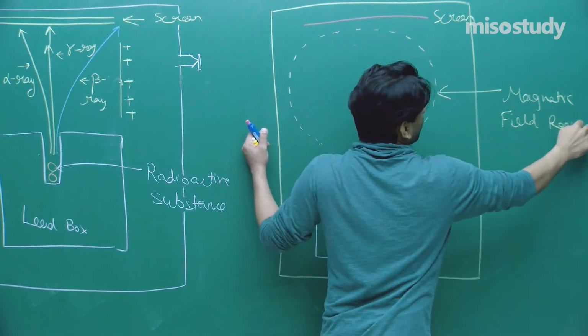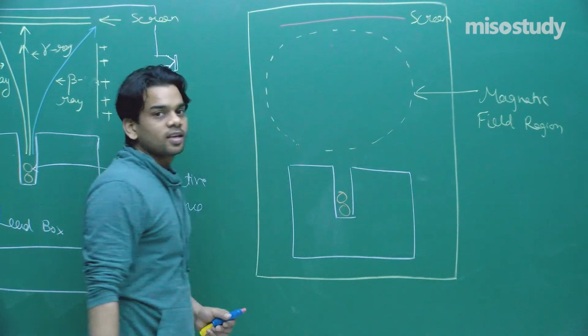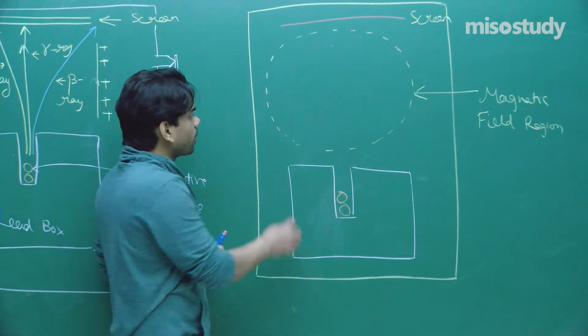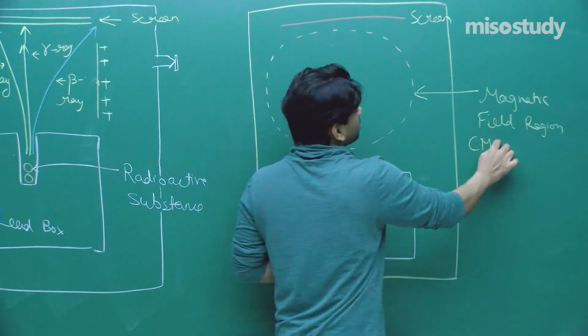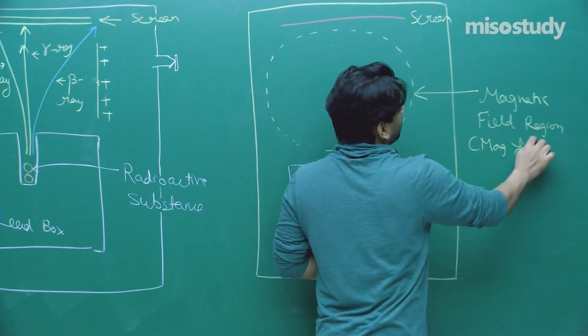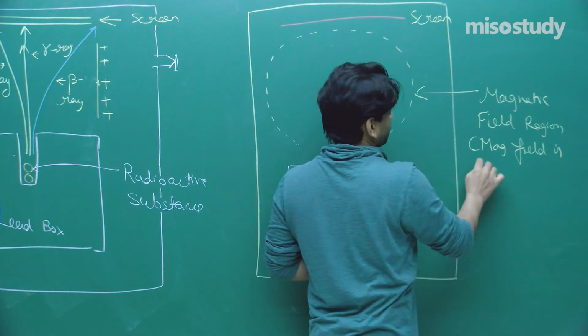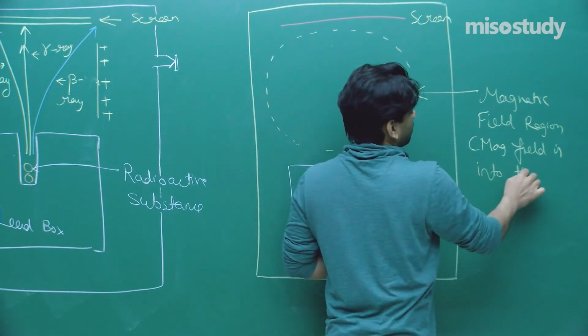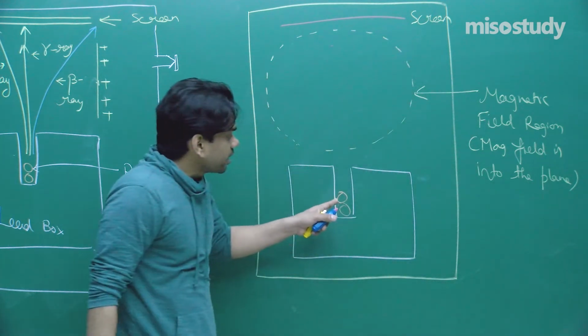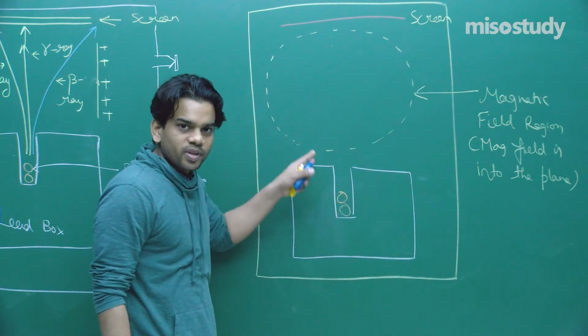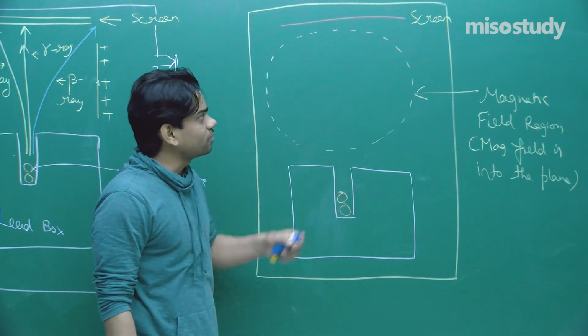Now let's say this magnetic field is directed into the plane of the paper. So I will draw cross signs, let's say magnetic field region, and the magnetic field is into the plane. In this way he applied it. Now what will happen? Radioactive rays will be coming out and they will be under the effect of this magnetic field.